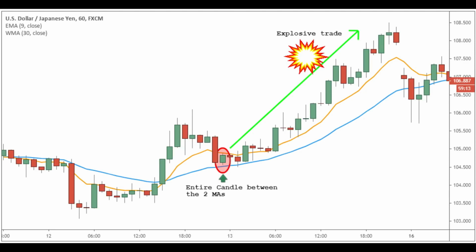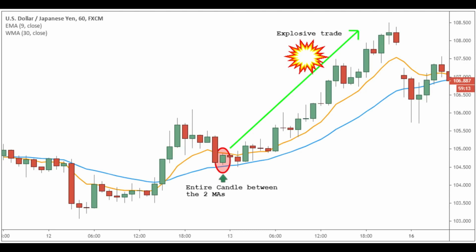Now, here is a powerful trading secret about the types of moving averages used in this strategy. The combination of the exponential moving average and the weighted moving average gives us a wider spread between the two EMAs. This is a key principle that makes this EMA strategy work. Now, you might wonder, how can we improve the 9 and 30 EMA trading strategy? If we add a better entry filter, we can gain an extra edge.